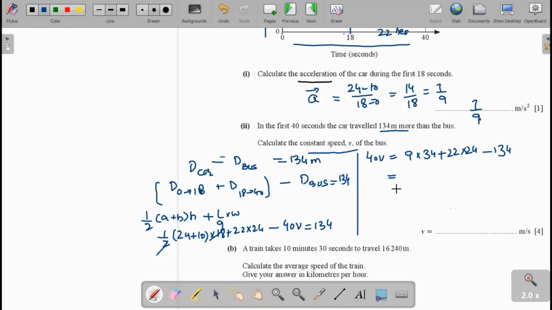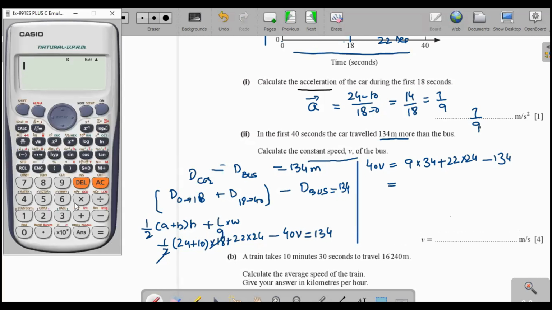Now we get 9 multiplied by 34, plus 22 multiplied by 24, minus 134. The answer is 700.